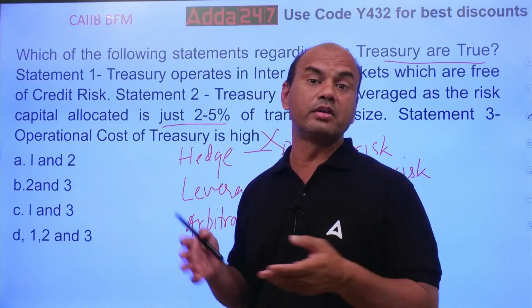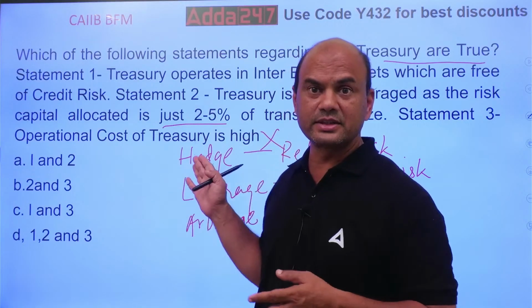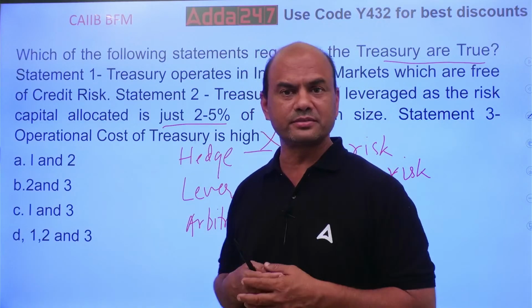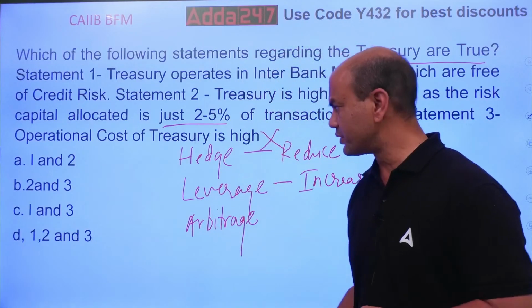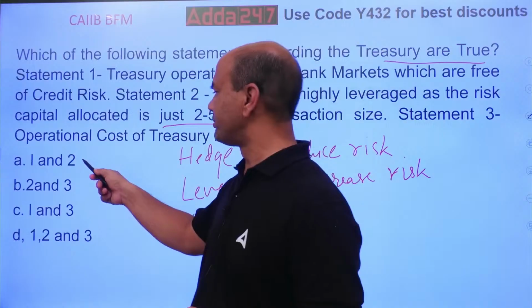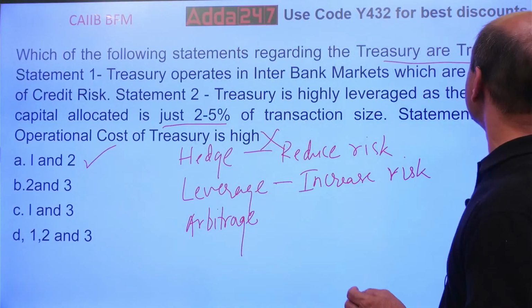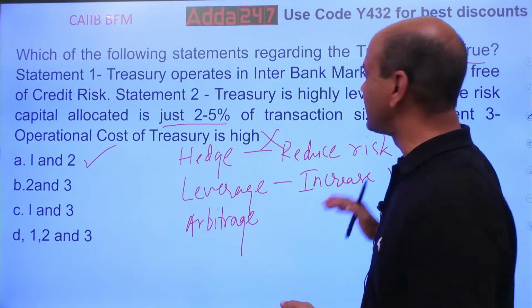If you have to earn rupees 100, how much have you to invest? Whereas in this, for earning rupees 100, I am investing only 2 rupees or 5 rupees. So operating cost is very low. Okay? So the answer is only 1 and 2. 1 and 2. Got it, everyone? Very important. These are all the important questions which you will see in the exams directly. Okay?